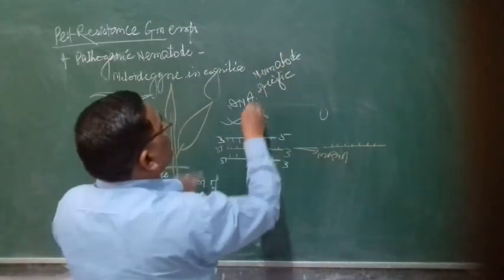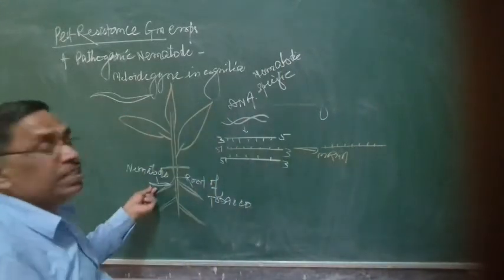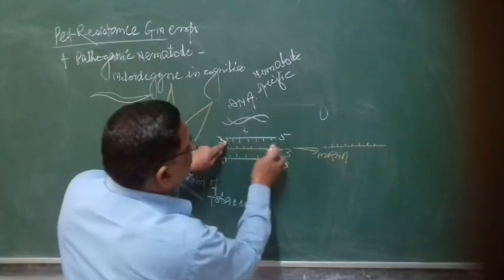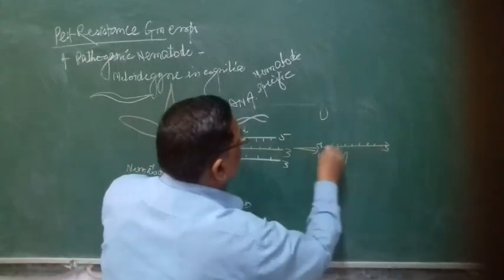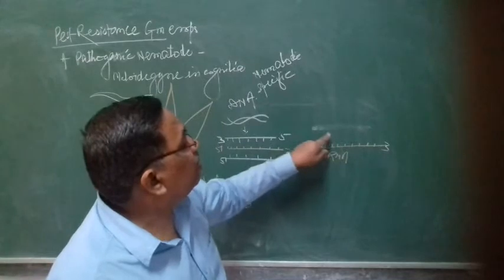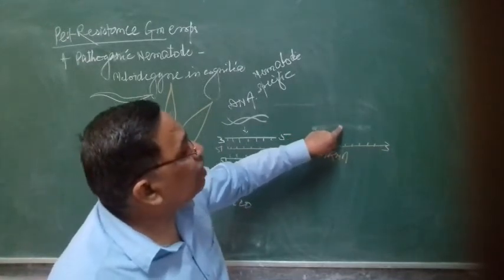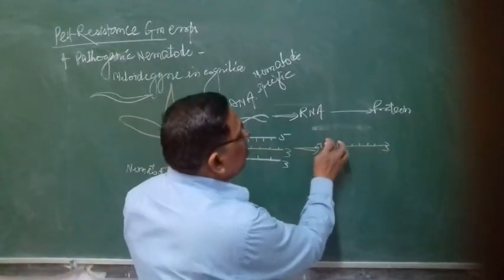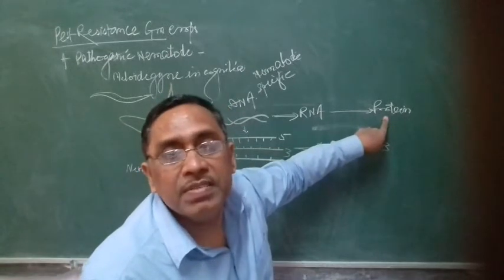Nematode-specific DNA regulates the synthesis of specific proteins in the nematode. This DNA transcribes mRNA in the 5 to 3 direction. The mRNA binds with the ribosome, and according to the codons of the mRNA, the tRNA arranges the amino acids on the ribosome. Unless the mRNA is translated, the protein will not be synthesized.